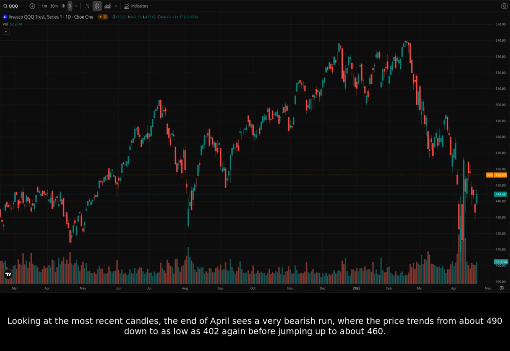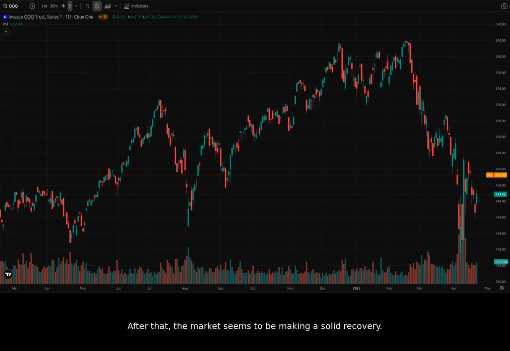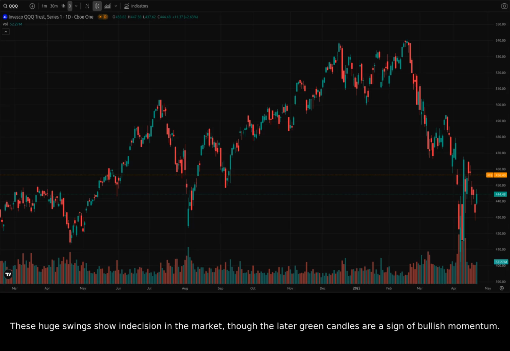Looking at the most recent candles, the end of April sees a very bearish run, where the price trends from about 490 down to as low as 402 again before jumping up to about 460. After that, the market seems to be making a solid recovery. These huge swings show indecision in the market, though the later green candles are a sign of bullish momentum.